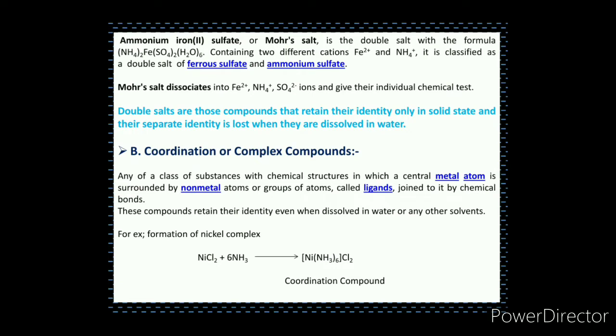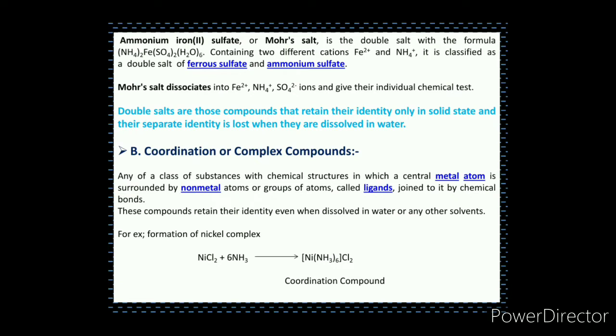It means that ferrous ammonium sulfate, when dissolved in water, dissociates into its original individual ions like Fe2+, NH4+, SO4 2-, and they give their individual chemical tests. It means that double salts retain their identity in individual form as well as in compound form.